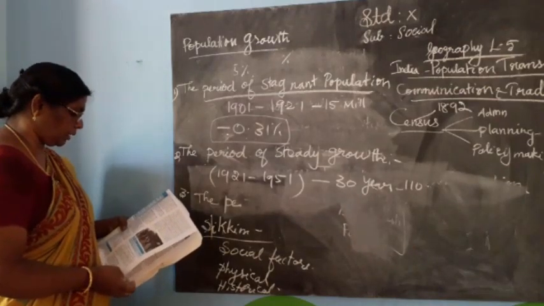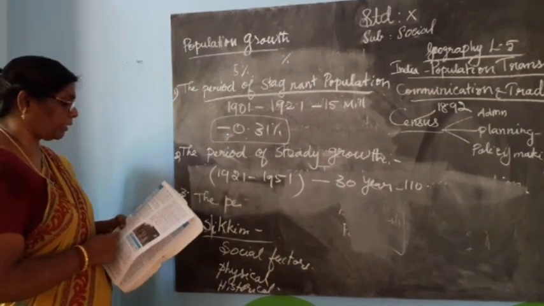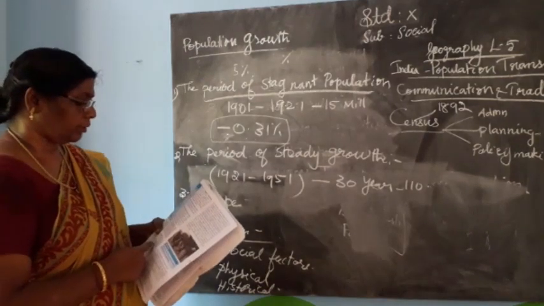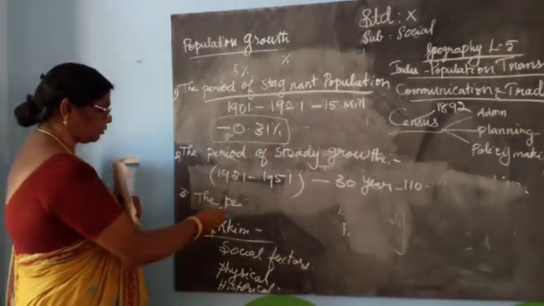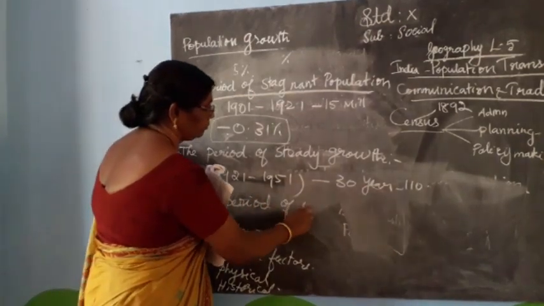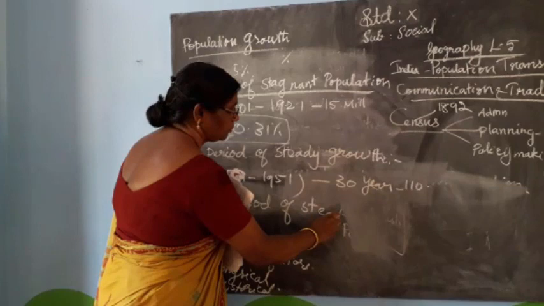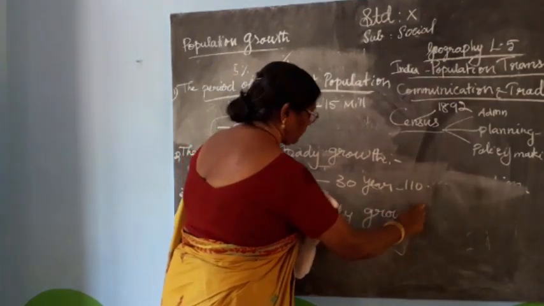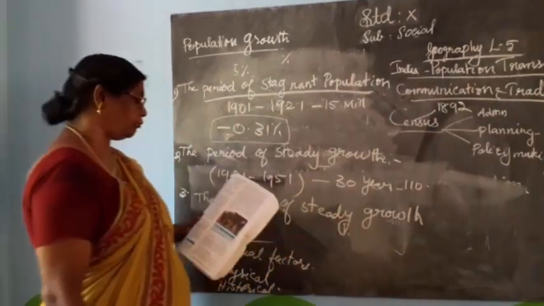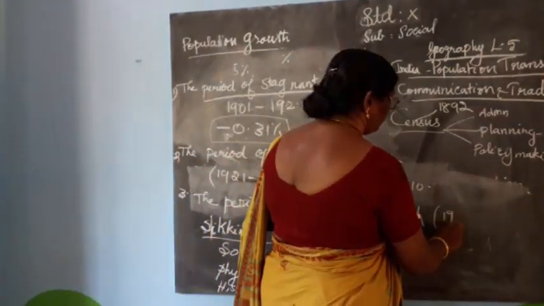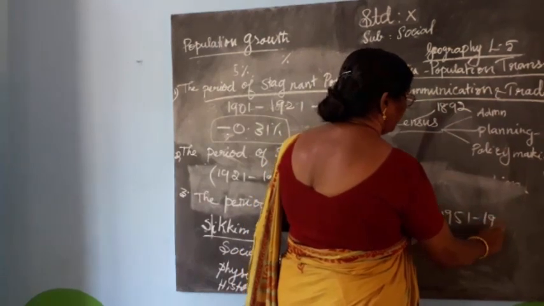The third one is also the period of steady growth, the year 1951 to 1981.